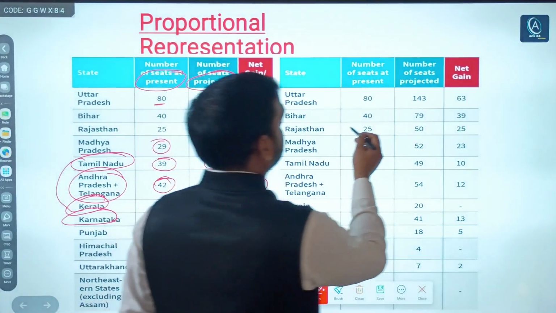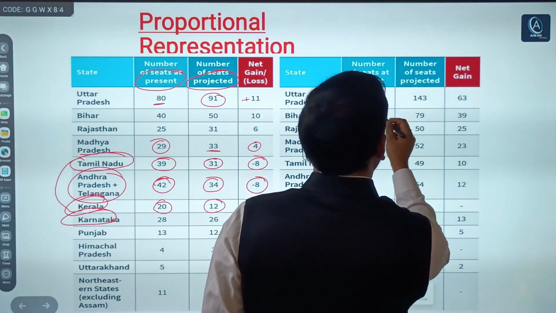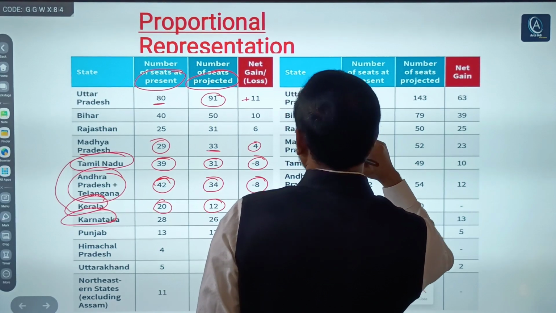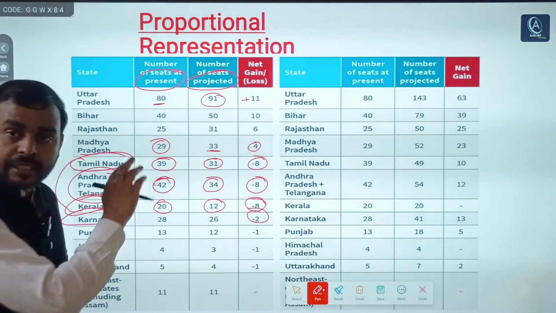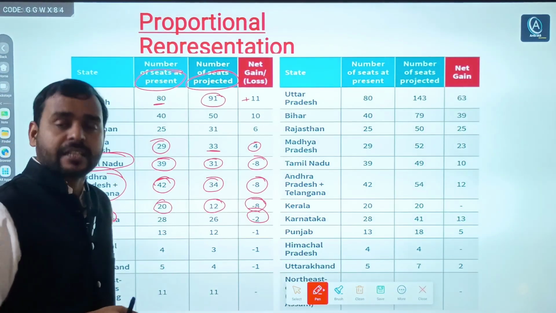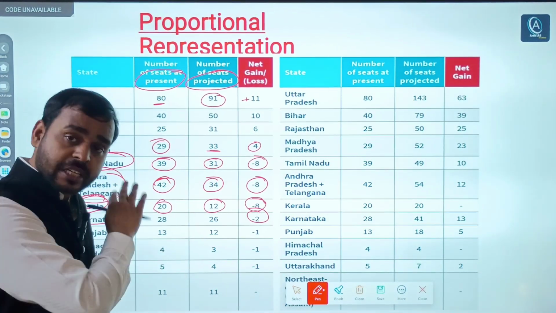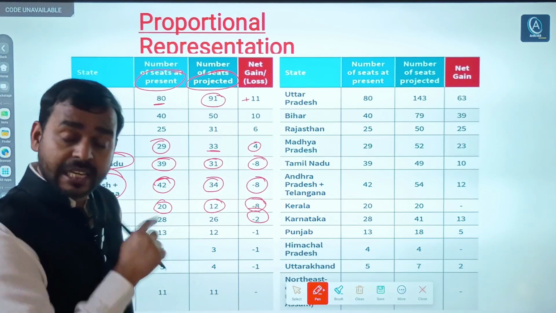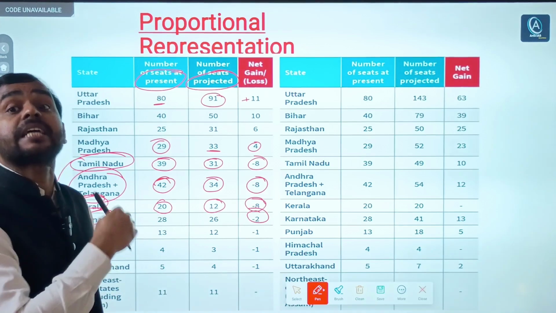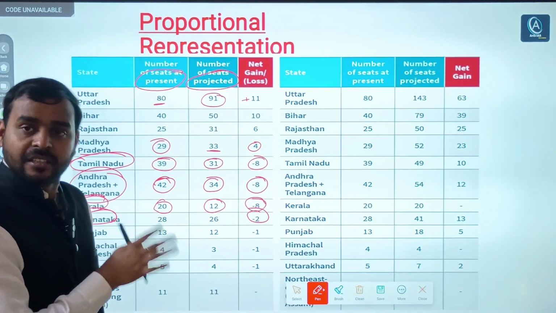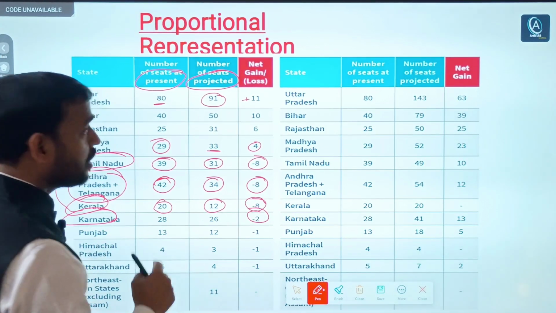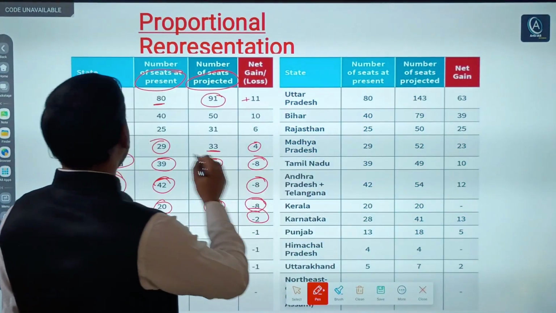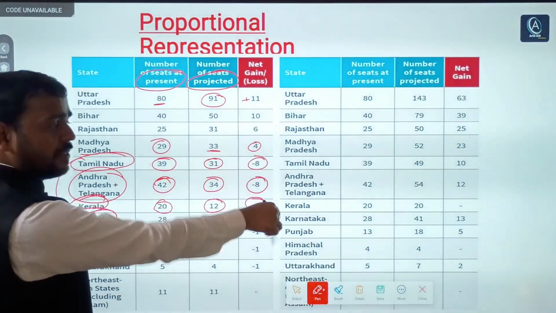Other states also. But listen, these are just projected data, not fixed, not confirmed by the government. These are just estimations. Again I am telling you, these are not fixed, just estimations. But southern states and northern states, you can see the difference.